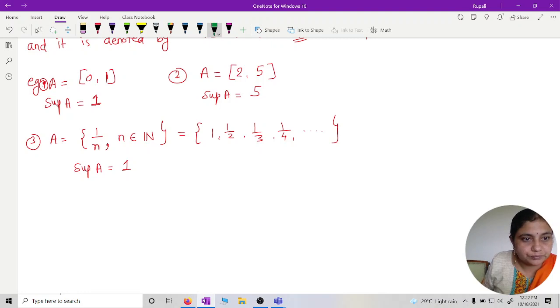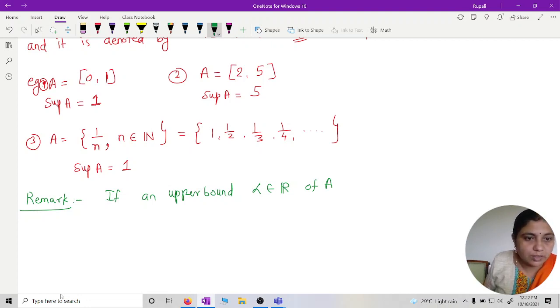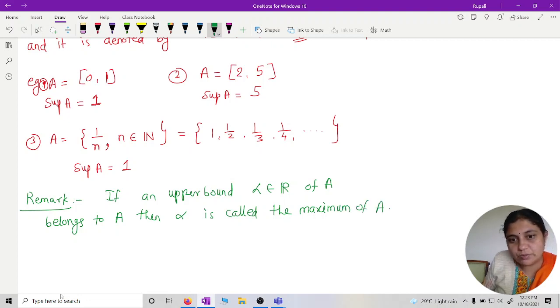What is the remark? If an upper bound alpha belongs to A, then alpha is called the maximum of A. There is a difference between maximum and supremum, okay?